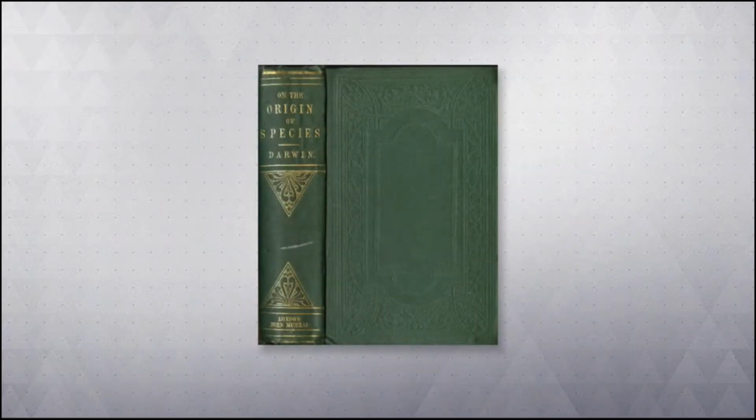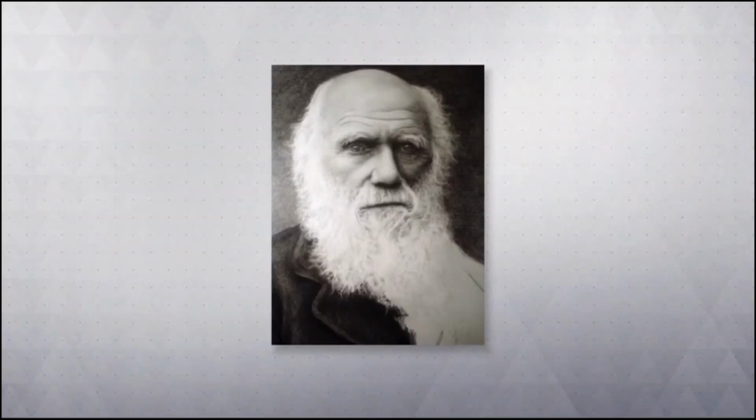Because of these discoveries and many others, in 1859 Charles Darwin published the influential book titled On the Origin of Species by Means of Natural Selection. At the same time in history, Alfred Wallace came up with the same ideas as Darwin, but never got credit for it. In Charles Darwin's book, he developed the theory of natural selection to explain how the closely related process of artificial selection could occur in nature.